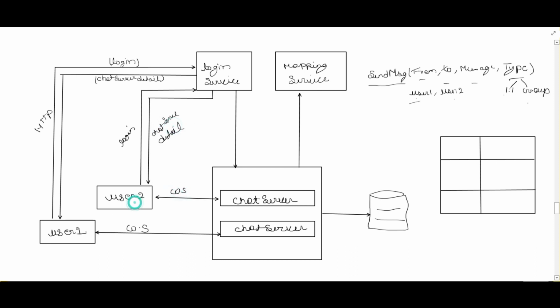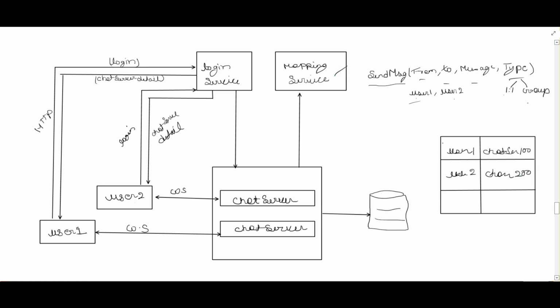Once user 1 and user 2 are connected to the chat system, the chat servers will update the mapping service, and the mapping service will update these details in its DB. It will keep the details of how the mapping is happening. Suppose user one is connected to chat server 100 and user 2 is connected to chat server 200, right? So these details are held by the mapping service.